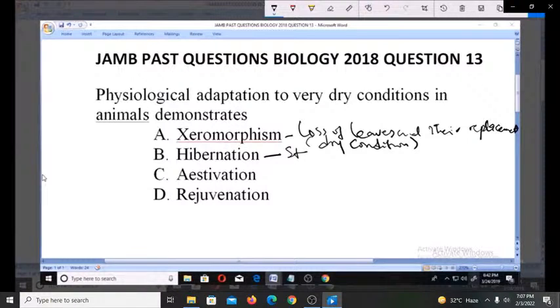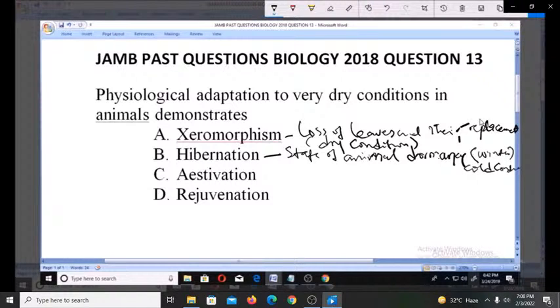When we say dormancy, we mean when normal activity is not happening inside the body. There is no metabolic activity inside the body of the organism. So it's a state of animal dormancy that happens mostly during winter, during cold conditions. So it's good we take note of when this happens.